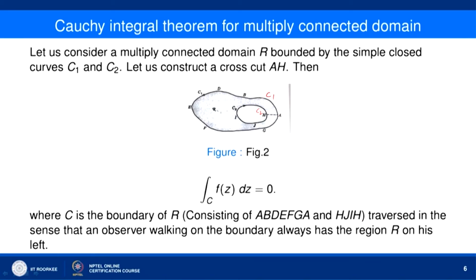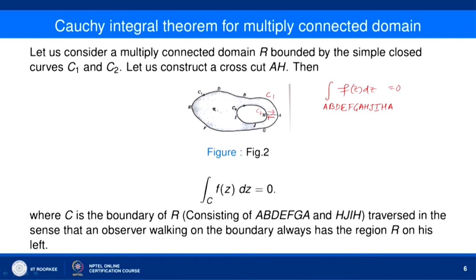You can see integral over A, B, D, E, F, G, A, okay, and then I move along this direction H, J, I, then I come back to H, I move in this direction A. Okay. This is equal to 0, because now by taking a cross cut we have found a simple closed curve.